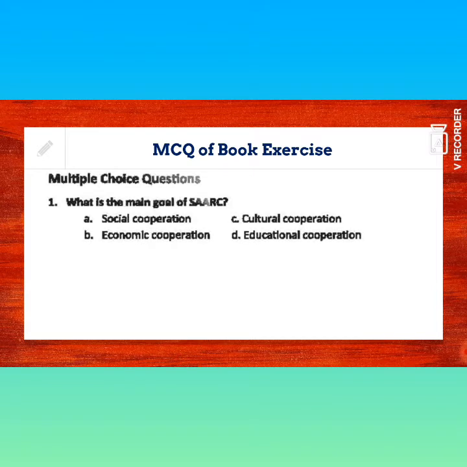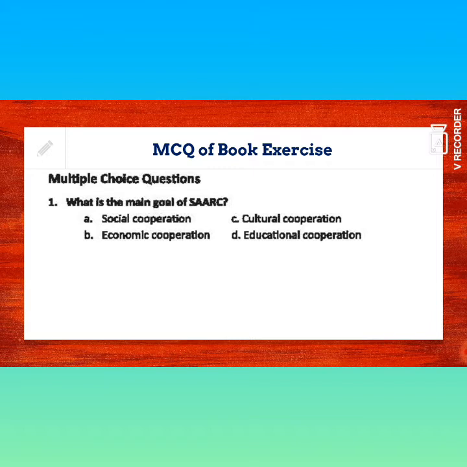Okay. Now, let's start. MCQ of book exercise. I will discuss some MCQs from your book exercise. Multiple choice questions. Question number 1. What is the main goal of SARC? Main goal, main objective of SARC.